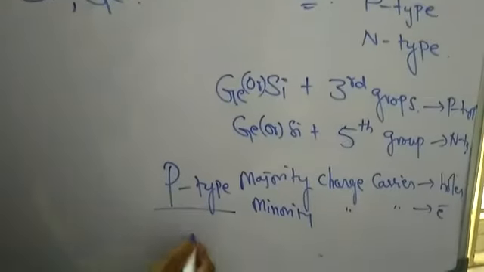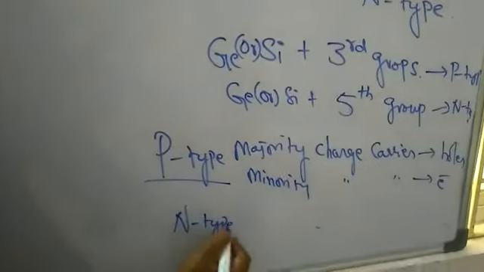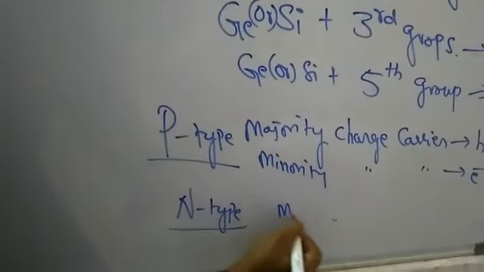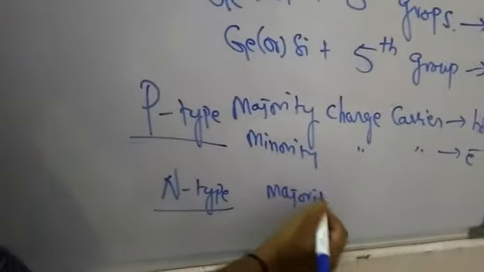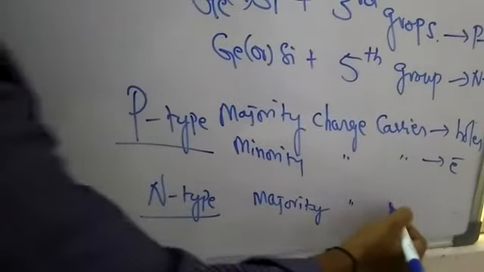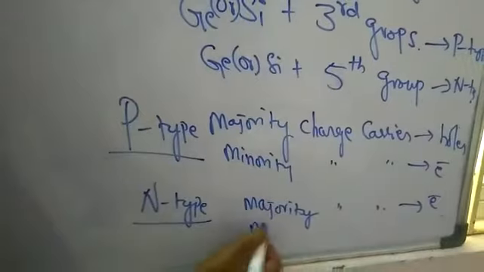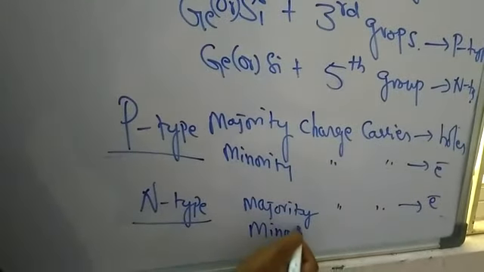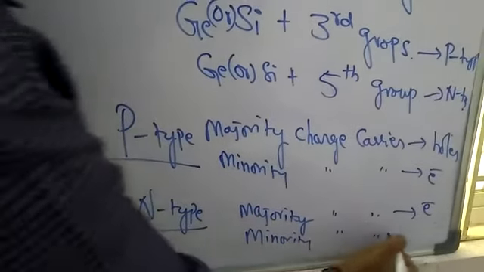In n-type semiconductor, the majority charge carriers are electrons and the minority charge carriers are holes.